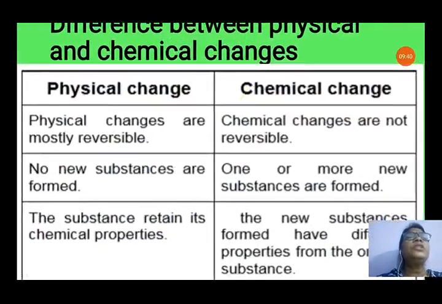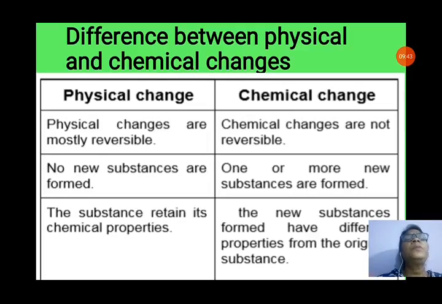Difference between physical change and chemical change you can see. Physical changes are mostly reversible. That means you can get your original substance back. Chemical changes are not reversible. You cannot get back the original substance.